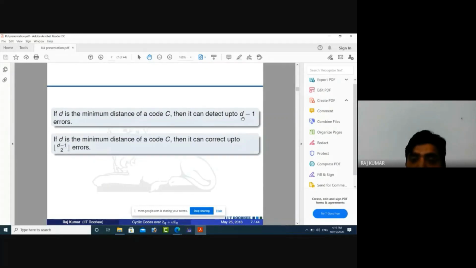It can detect, suppose this error is 3, then 3 minus 1, that means 2 errors, and (3 minus 1) by 2, that means 1 error. That means it can detect up to 2 errors and correct up to 1 error. So that means minimum Hamming distance helps us to define the detection and correction capacity of a code. This is a very important result in coding theory.